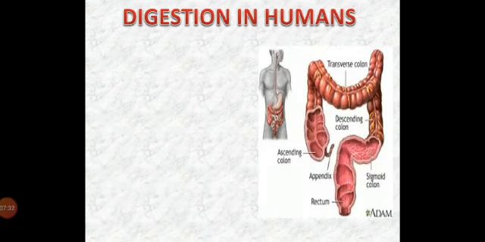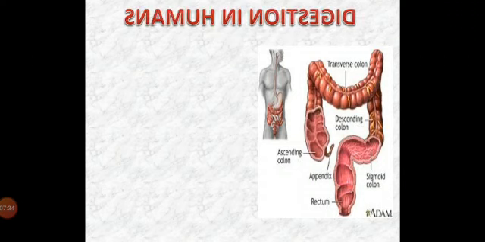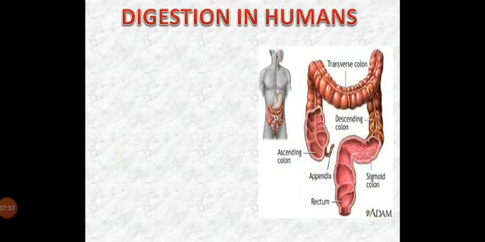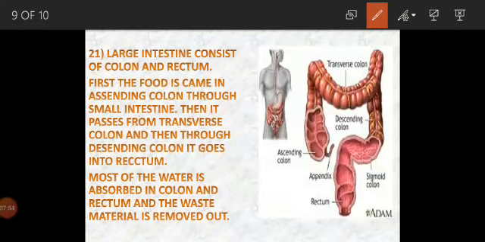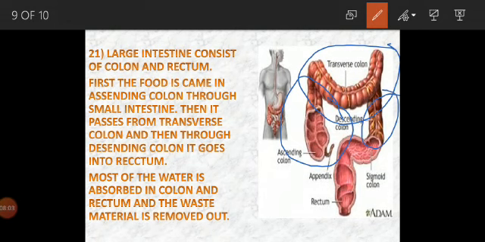Now the next and the last thing in the digestion in humans, we will see about the parts of the large intestine. There are mainly two parts of the large intestine. First is the colon and next is the rectum. If we talk about the colon, there are three types of colon. First is the ascending colon, second is the transverse colon, and third is the descending colon.